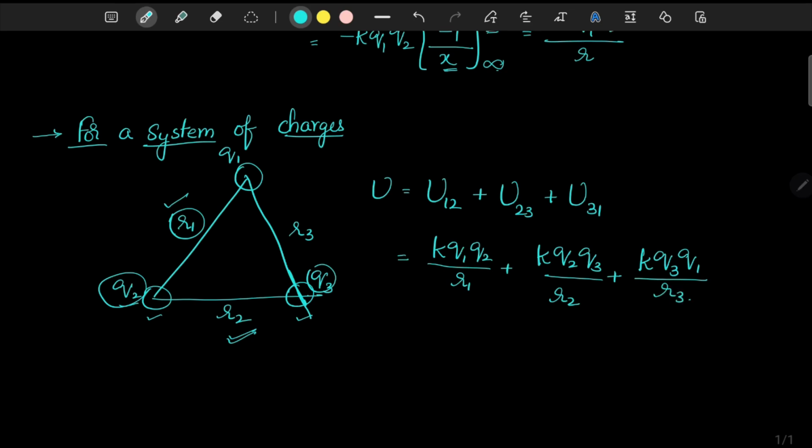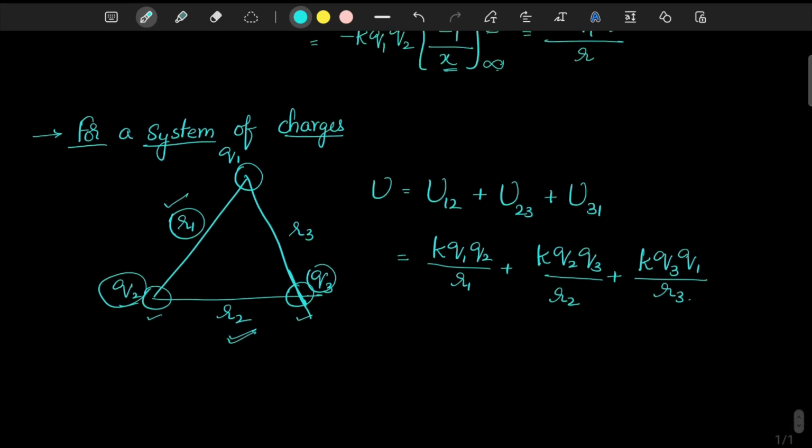Okay, so that way we can identify the total pairs in that particular system and then identify the potential energy for each pair, and adding the potential energies of all those pairs, you will be getting the electrostatic potential energy of that system.